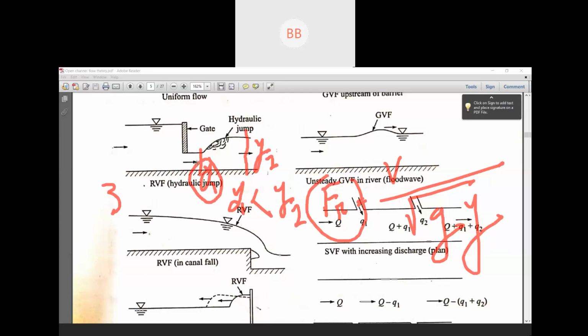That's why here your y is less, so your Froude number is greater than 1. Here your depth of flow is more, so your Froude number is less than 1. So that is why in supercritical your Froude number is greater than 1, and in subcritical your Froude number is less than 1.